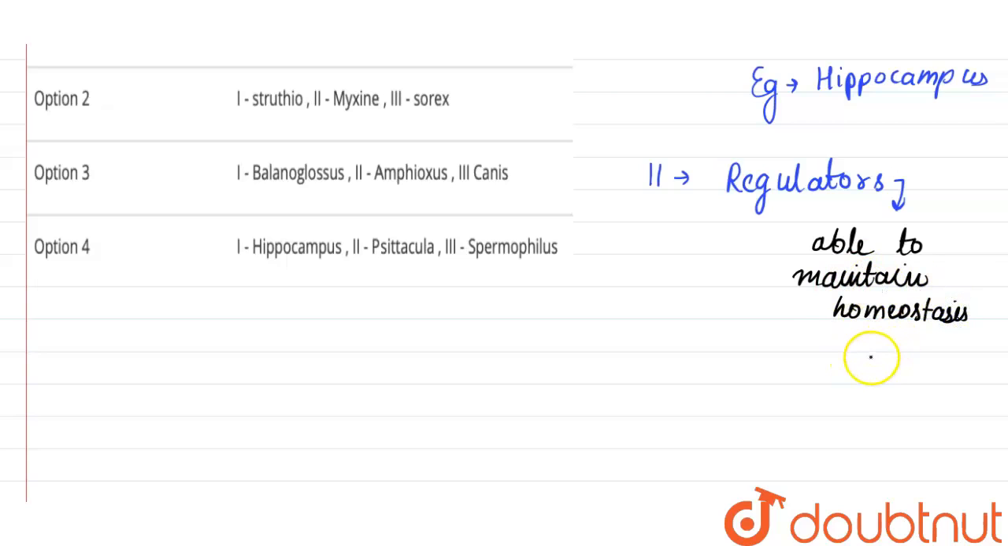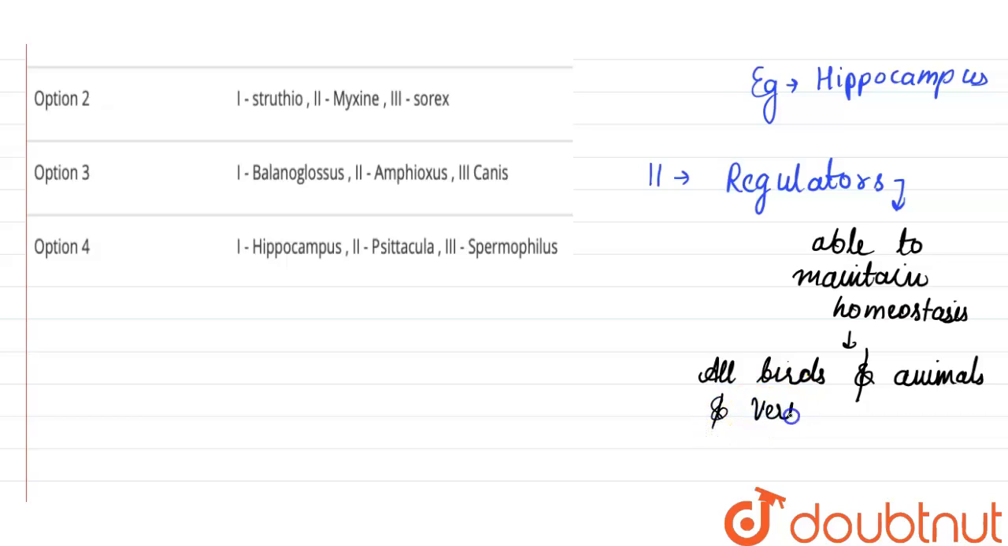It means they are able to maintain a constant internal environment. All birds and animals and very few low vertebrates or invertebrates are regulators.